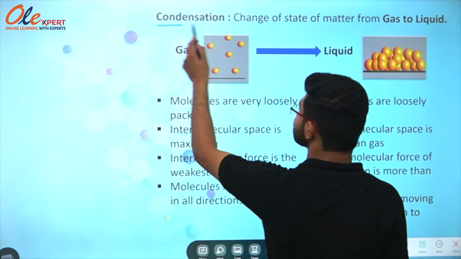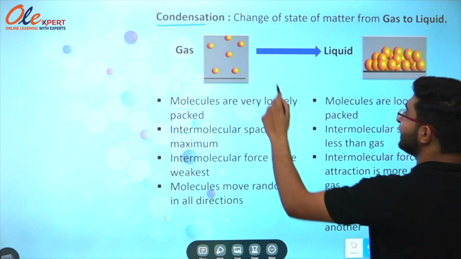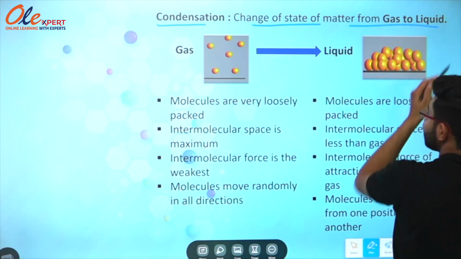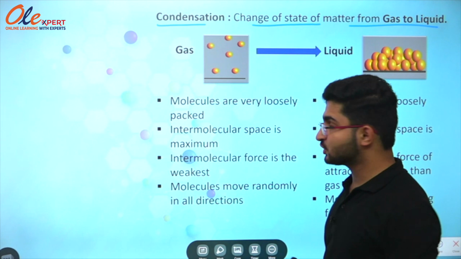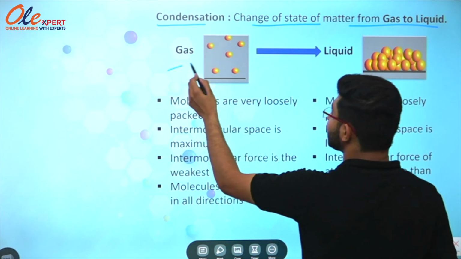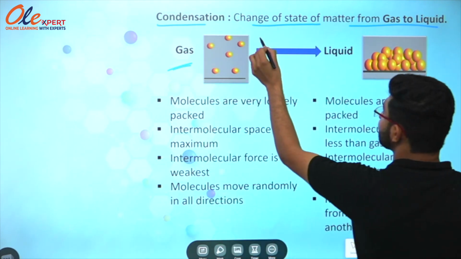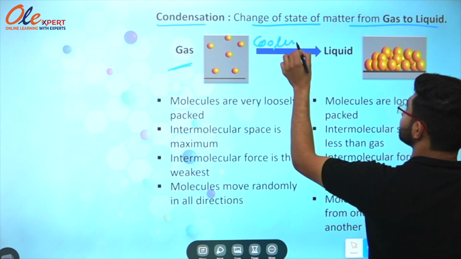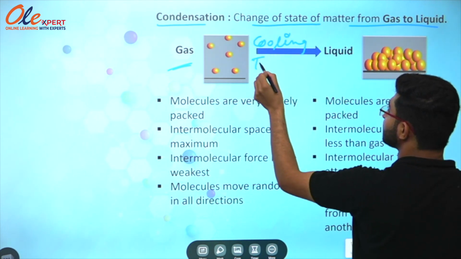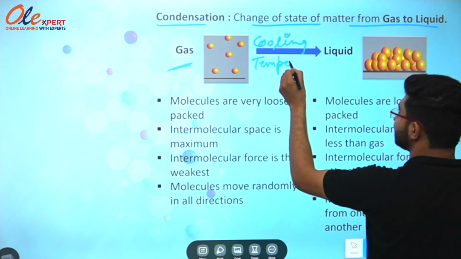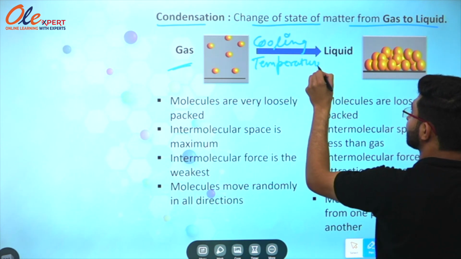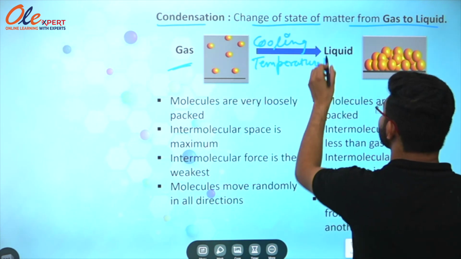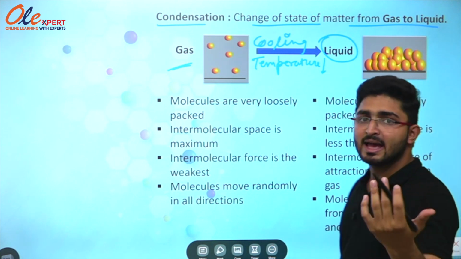The next process is condensation. What is condensation? The change of state of matter from gas to liquid is known as condensation. If I have a gas over here and I am cooling it, or decreasing the temperature, what will happen? It will change itself into liquid, and this process is known as condensation.